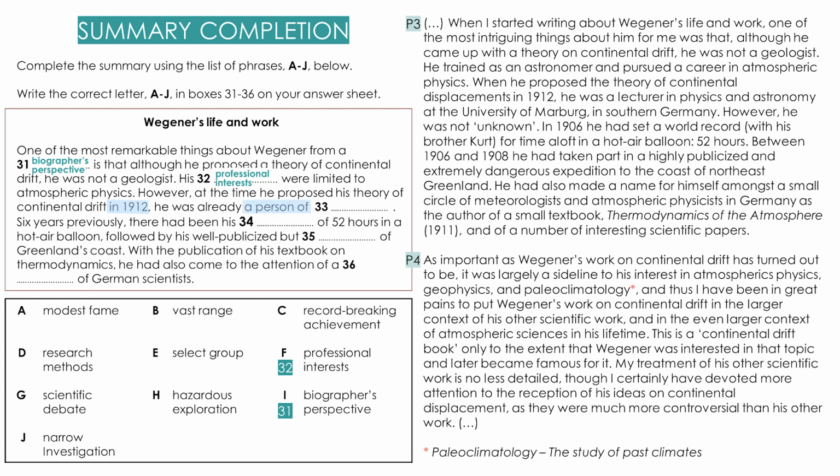"...person of something." We can find the date in the passage. In 1912, he was a lecturer in physics and astronomy. That doesn't fit. Let's continue. However, he was not unknown, or in other words, he was a person of modest fame. 33A. Next, "6 years previously, there had been his of 52 hours in a hot air balloon."